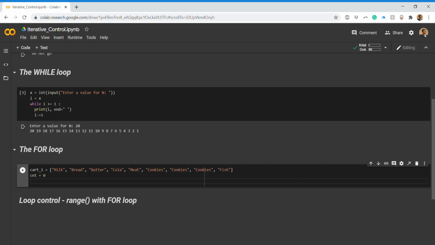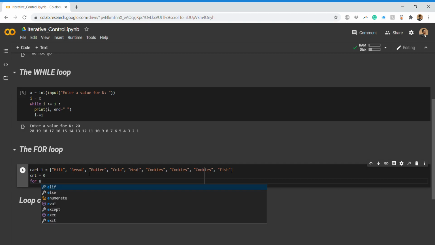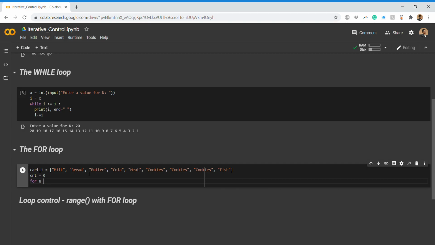Now we'll see how the for loop is used. For this you write the for keyword here, and then you have a literal. A literal is nothing but an iterator. Basically it will go into your cart and check how many occurrences of that particular thing are there. So we want to use for e. e is basically an iterator. You can put a or any variable in that. There is no particular convention that you have to always follow e.